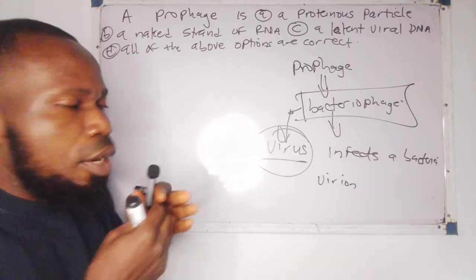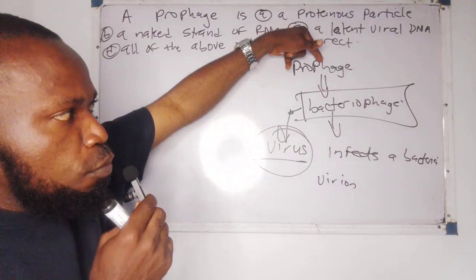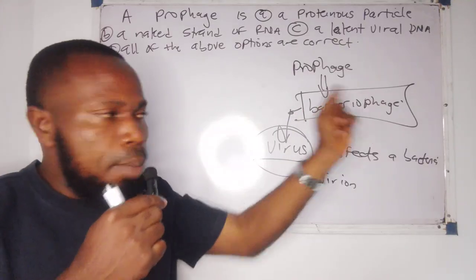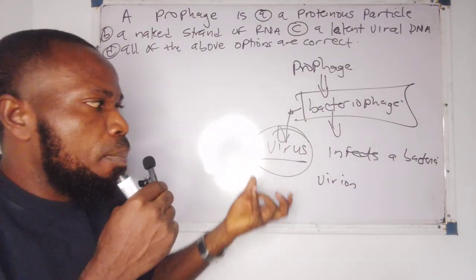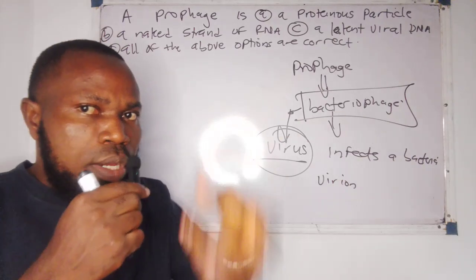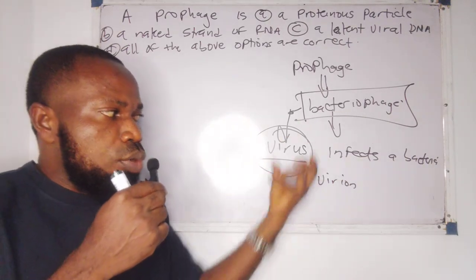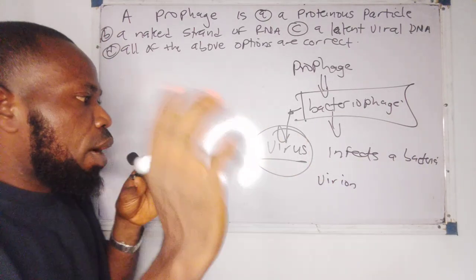Now, look at it. You have gotten the idea. A prophage is linked to a bacteriophage. What's a bacteriophage? A bacteriophage is a virus that infects a bacteria. A virus can be living or non-living. A non-living virus is known as a virion.